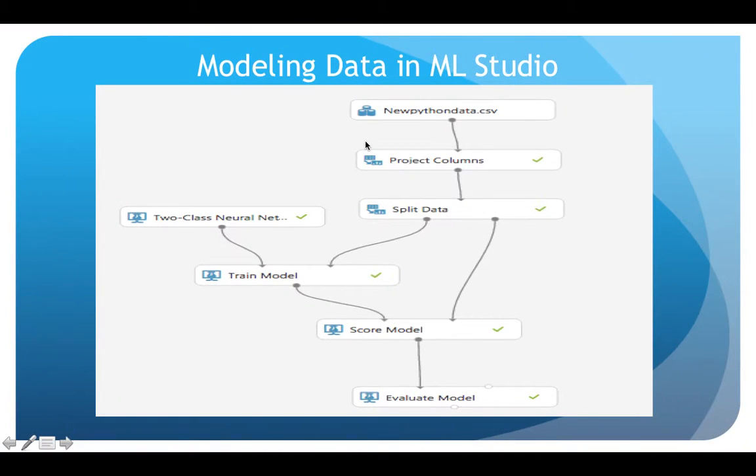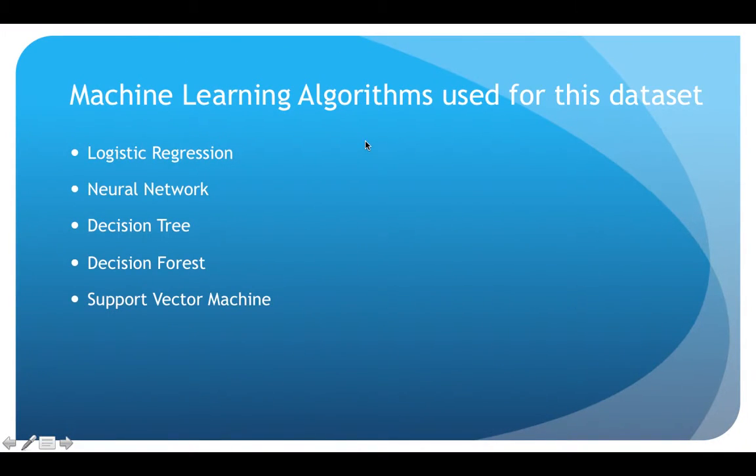So coming back to this, we have learned that these are the classes for the classification algorithm. For our problem statement, we are considering the algorithms mentioned here: logistic regression, neural network, decision tree, and decision forest. Why logistic regression? Logistic regression is used for measuring the relationship between categorical dependent variables and independent variables, and it performs well with few categories and few categorical variables. So we are using logistic regression.